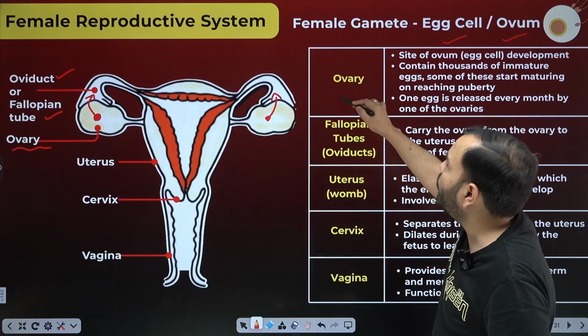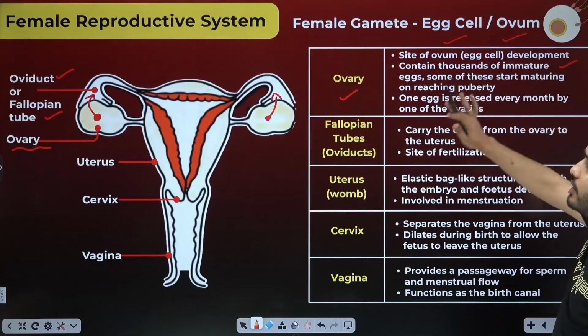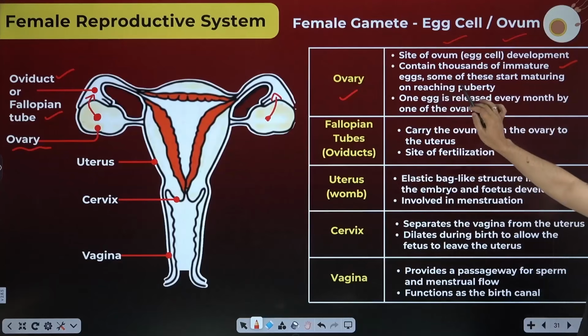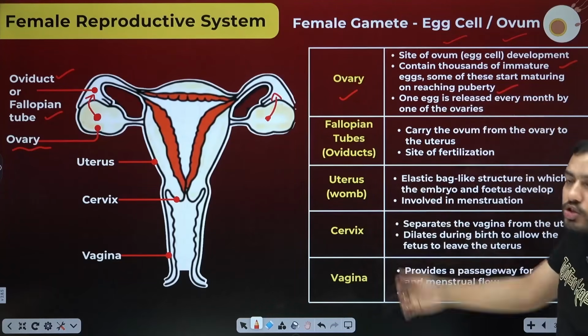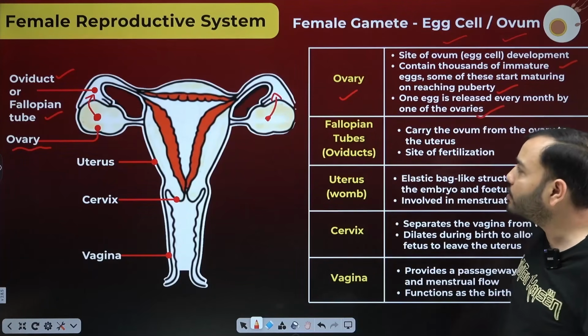So first of all, the ovary: the site of ovum or egg cell development. It is fixed as soon as you are born. It contains thousands of immature eggs. Some of these start maturing on reaching puberty. One egg is released every month by one of the ovaries. Only one egg will be released every month.